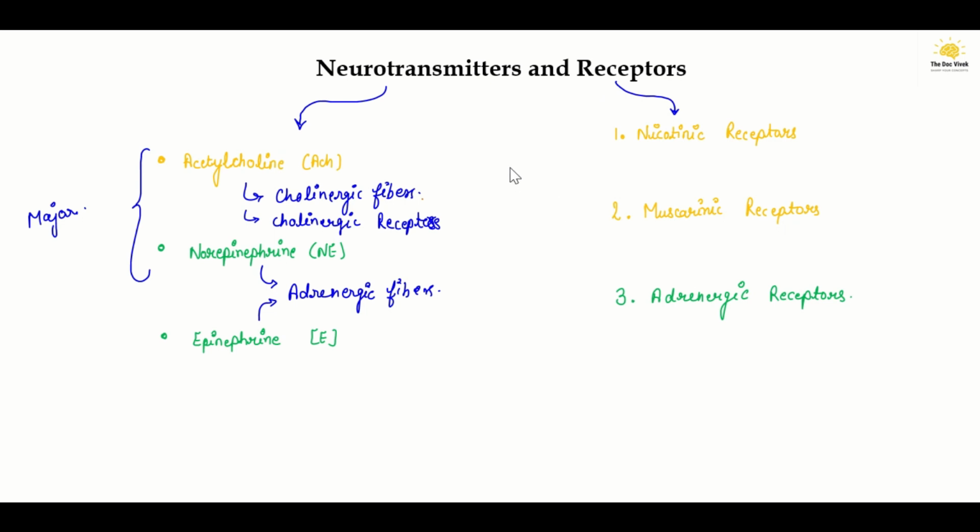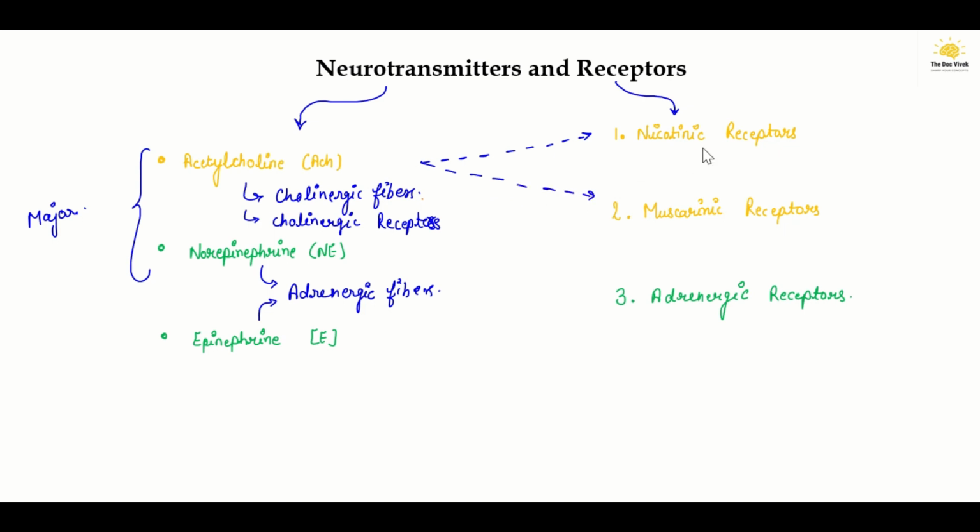There are two types of cholinergic receptors, named according to the drug to which they bind.